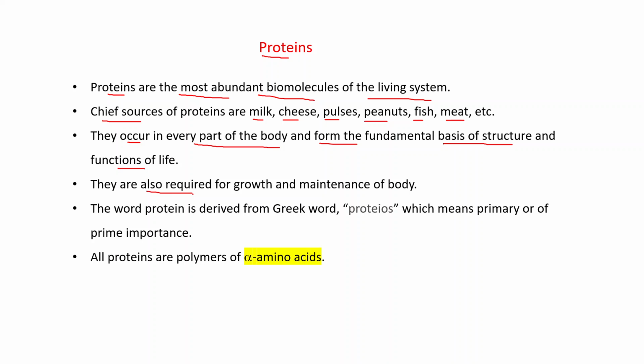They are also required for growth and maintenance of the body. The word protein is derived from the Greek word proteos, which means primary or of prime importance. All proteins are polymers of alpha amino acids, and in the previous video we discussed these amino acids.